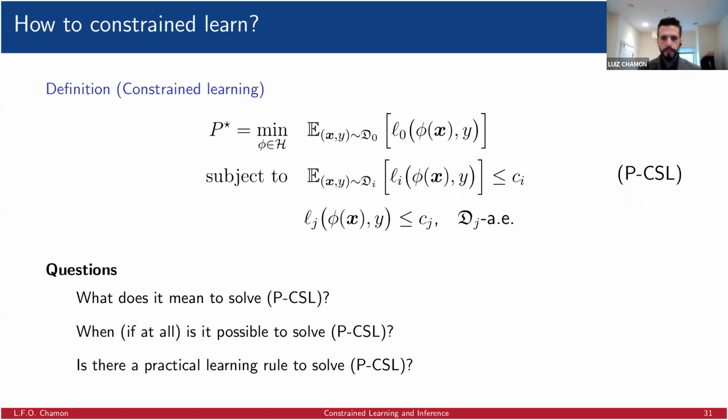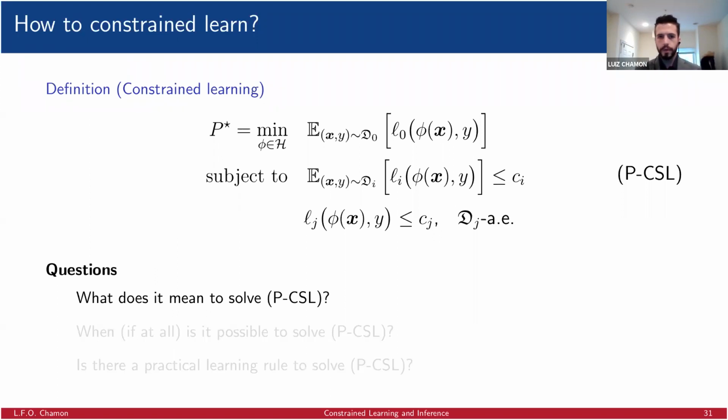And finally, because there are these problems now that we need to overcome in terms of non-convex constrained problems, is there actually a practical learning rule? Just as we have a practical learning rule for unconstrained learning, which is empirical risk minimization. Okay, so in terms of what it means to solve this problem,